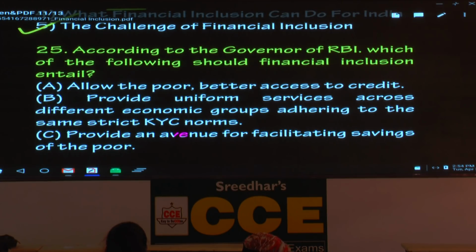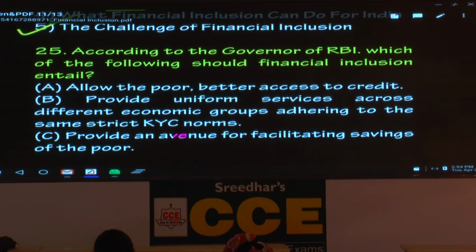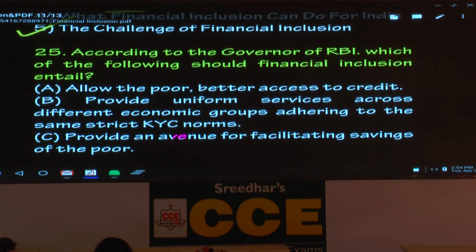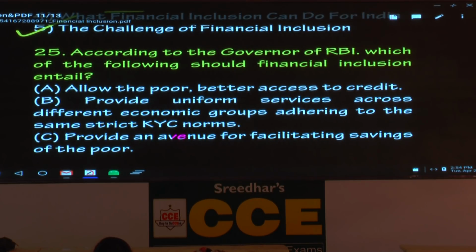25, according to the governor of RBI, which of the following should financial inclusion entail? Underline the word entail. Entail means what? To have the right. Entail to something. Have the right. Entailment. To have the right.